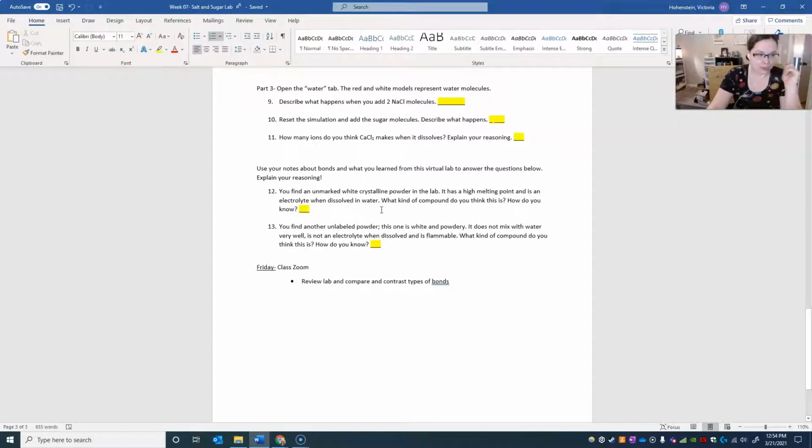It has a high melting point and is an electrolyte when dissolved in water. What kind of compound do you think it is, and how do you know? And 13, same thing, you find another unlabeled compound, it's got some characteristics, and you describe whether you think it's ionic or covalent, and how you know that, which property was most convincing to you.